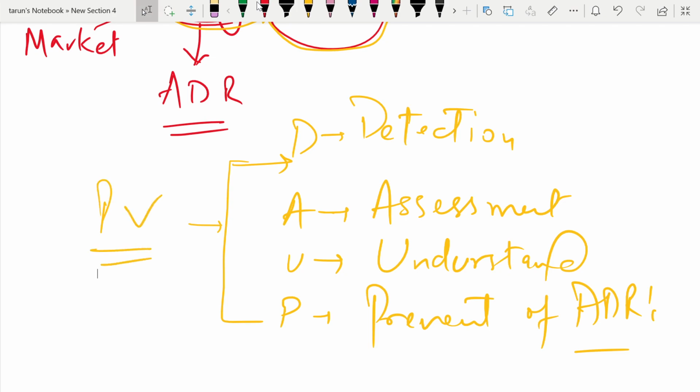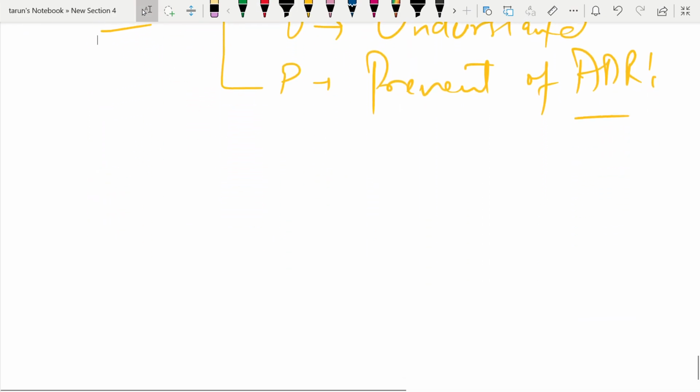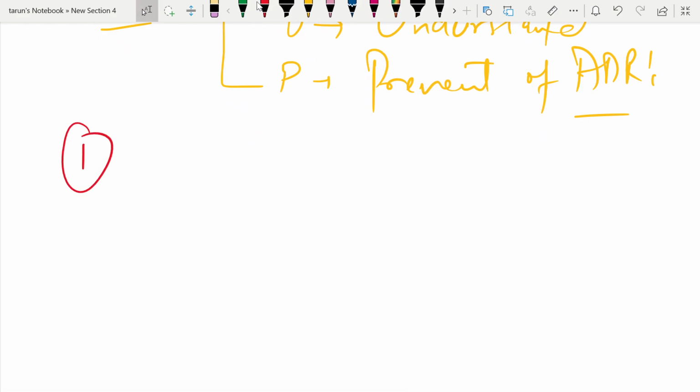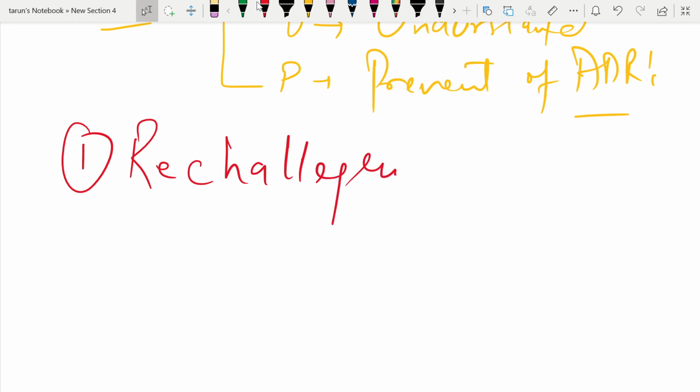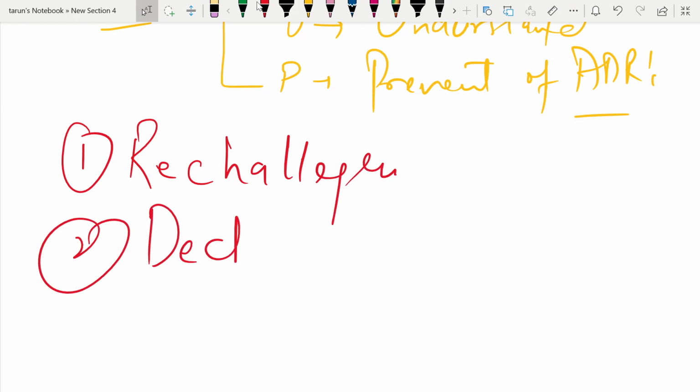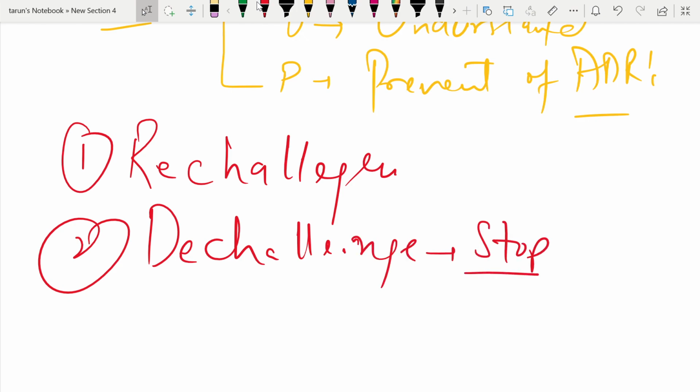Then another thing you have to remember is how you will know that it is the particular drug that has caused the adverse drug reaction. Here are two new terms, the de-challenge and the re-challenge. De-challenge means you stop the drug and the adverse drug reaction goes away, that is, it disappears after you stop the drug.